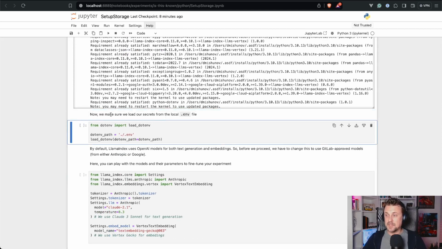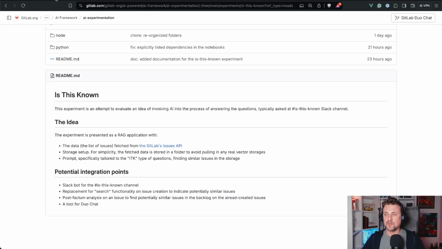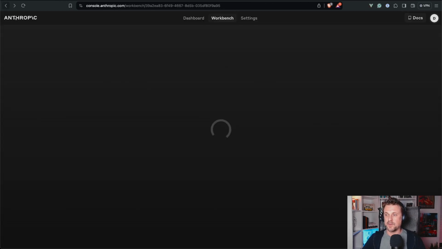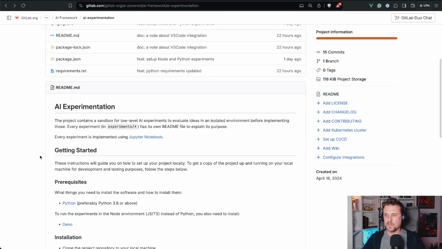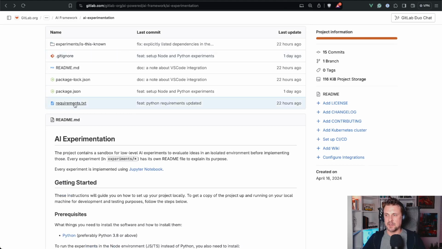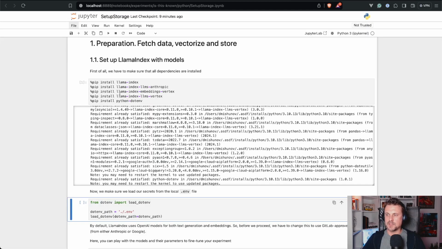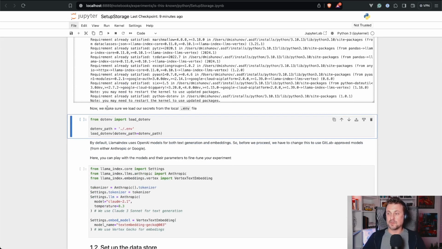Shift Enter. The interesting thing is that all the things are documents. So it is a self-documented development environment. In the first step, we technically installed all the dependencies that we already have, which were installed from this pip install requirements.txt. So here are these requirements that we just installed. Where is this? Install here. That's the same. So now we make sure we load our secrets from the local.env file.